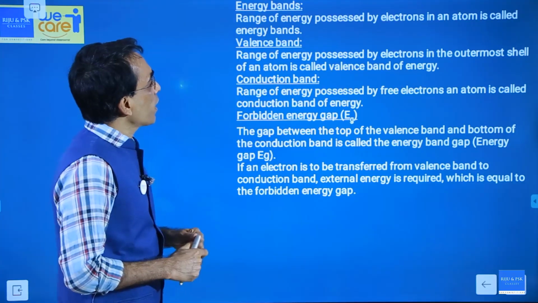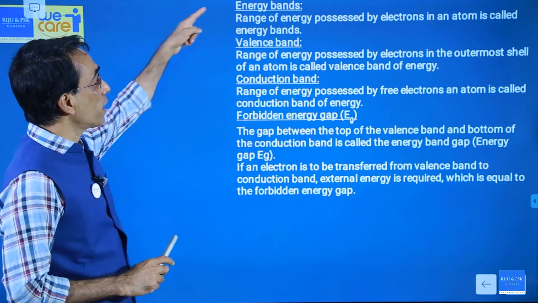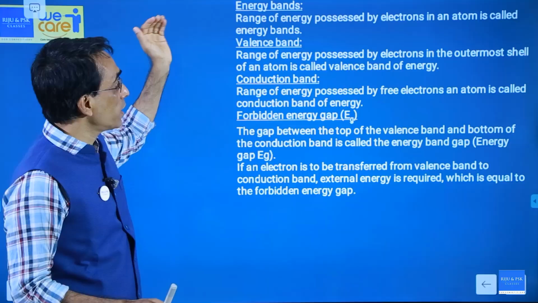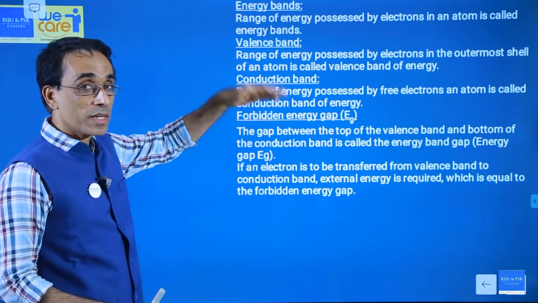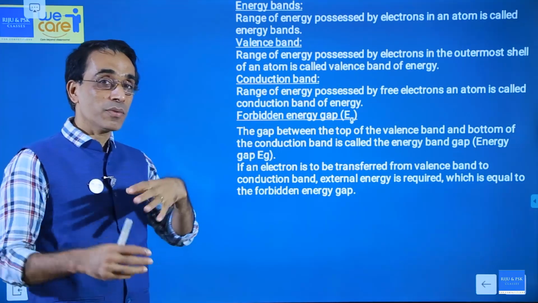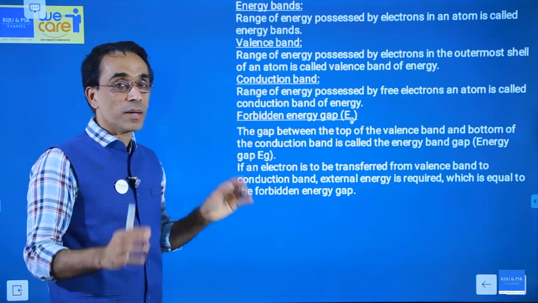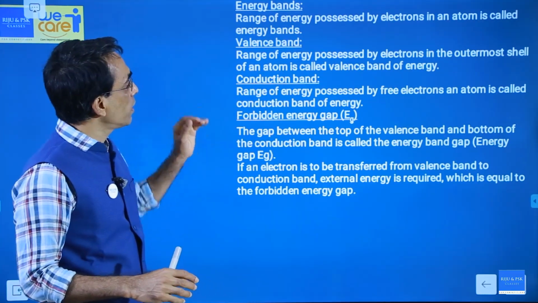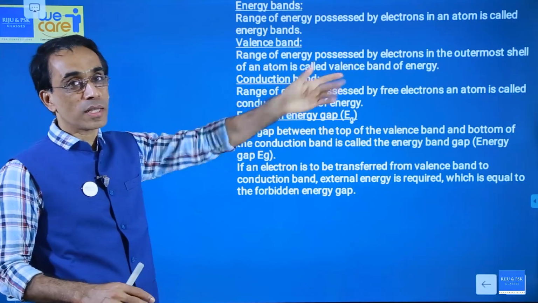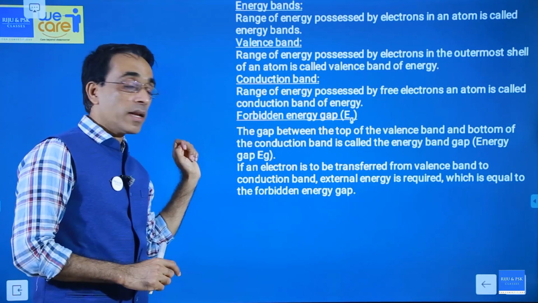Okay. Now the basic points that we studied in the previous 3 classes are like energy bands. Hope you can define energy band: range of energy possessed by electron. Valence band: range of energy possessed by the outermost shell electrons. Conduction band is the range of energy possessed by free electrons, which are actually the conducting electrons. And the forbidden energy gap. In normal cases, an electron can have valence band energy or conduction band energy, nothing in between. Okay. That's why it's called forbidden energy gap.